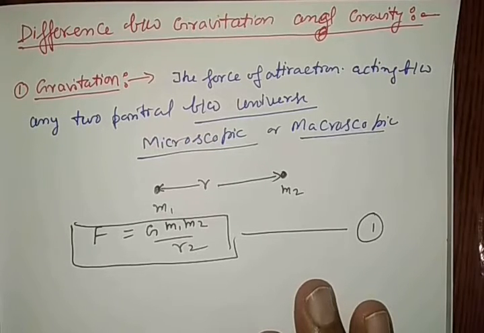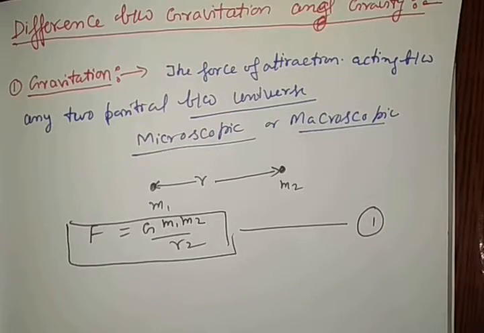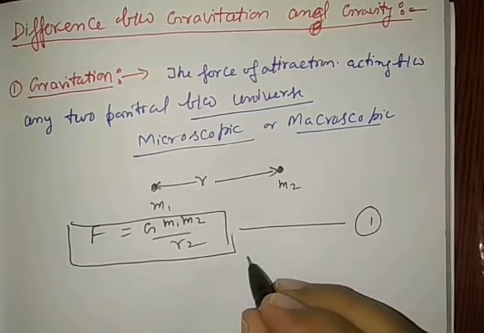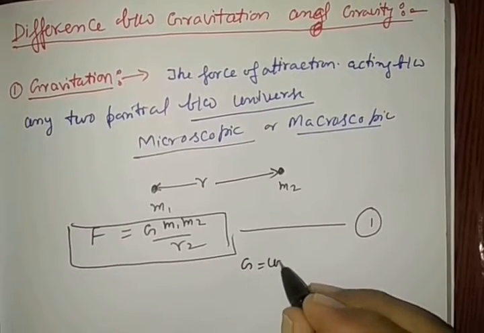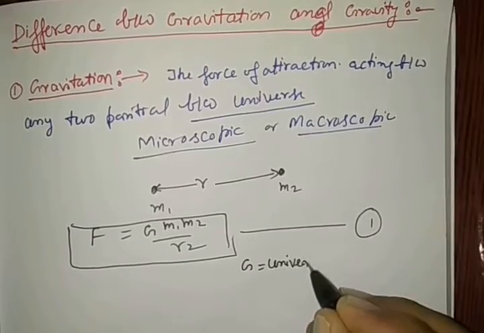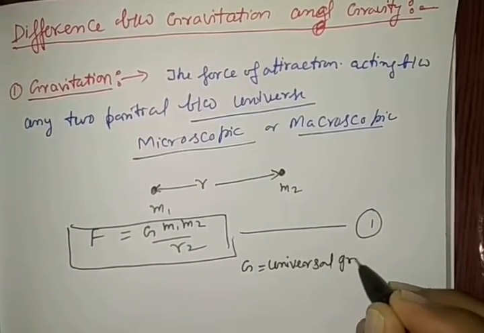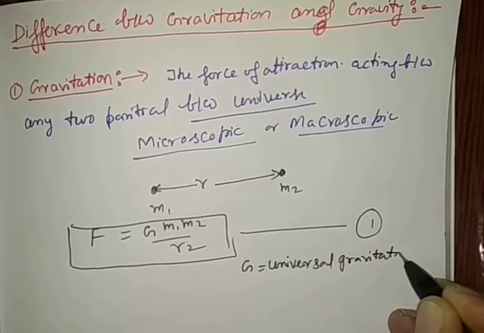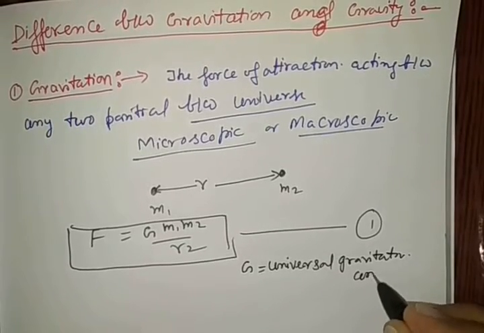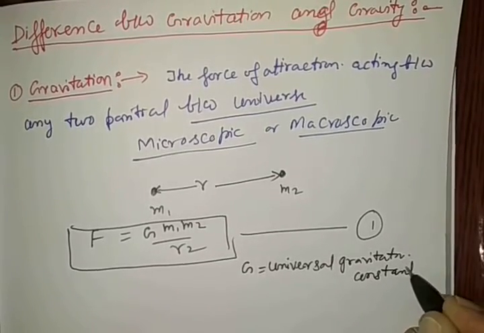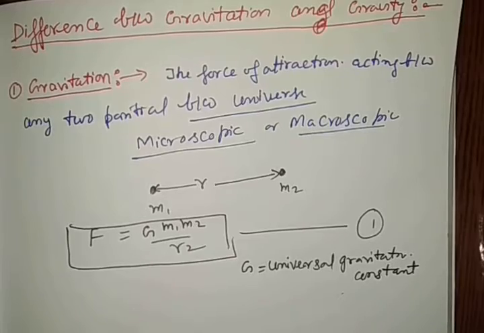Remember the words, any two particles in the universe. Here in this formula, capital G is the universal gravitation constant. We know this clearly.